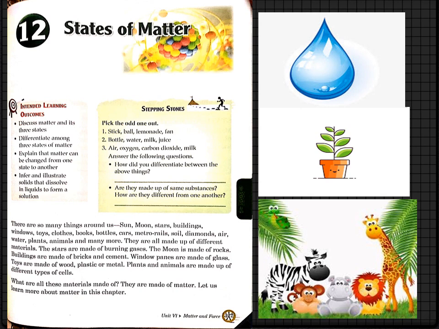What are all these materials made of? They are made of matter. So after material, if you go to the next step, we will get matter. The materials are made of matter. Let us learn more about matter in this chapter. We are going to learn about matter, their small parts and their features, the types of matter and their states also. Let us move to the next page, page number 128.